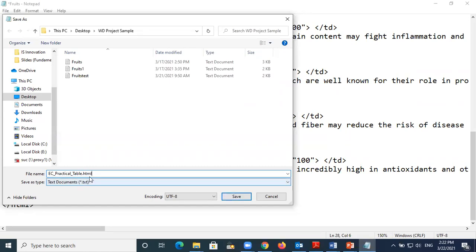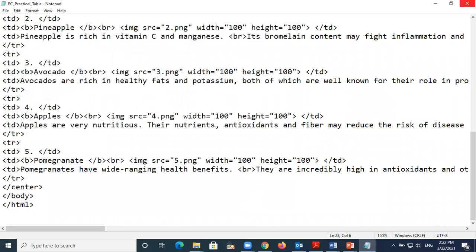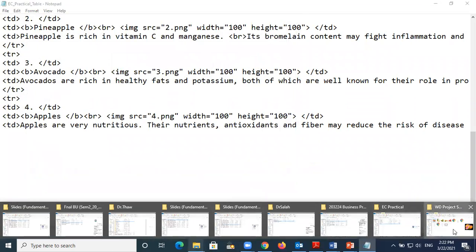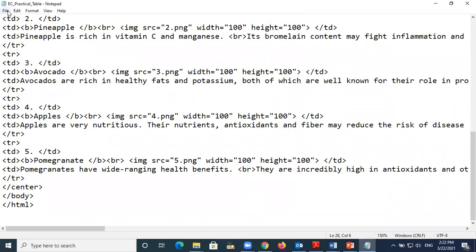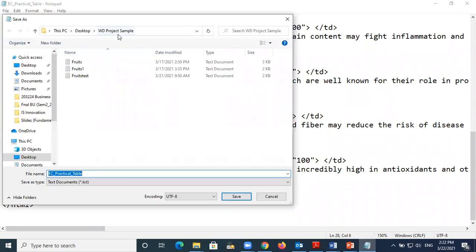So now I save it as an HTML and then let's save it here. Now let's go and open. Where is this folder? It is going to be under here. See, where did I save? I didn't know where I saved. Let's go back again, file, save as. Where did I save? The beauty project sample. Okay, the beauty project sample.